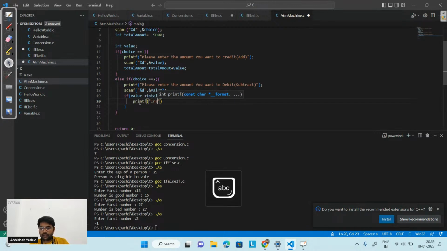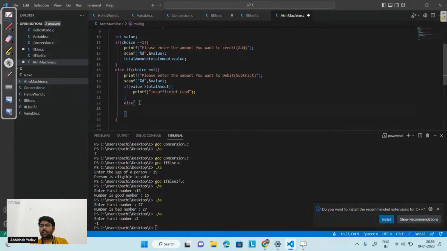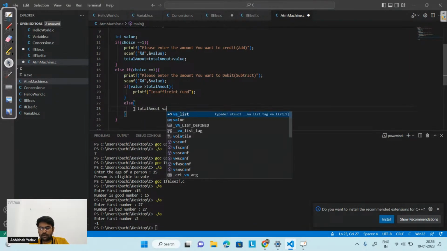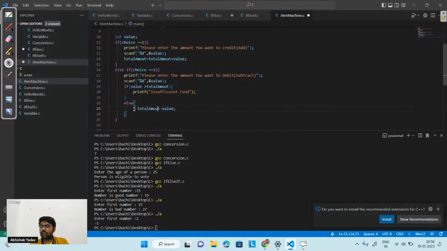After that I can write an else condition. If your value is not greater than the total amount, then you will move to the else part, and here I can do the subtraction, that is total amount minus value, and whatever result you get, you will store the answer again inside the same container, that is total amount.